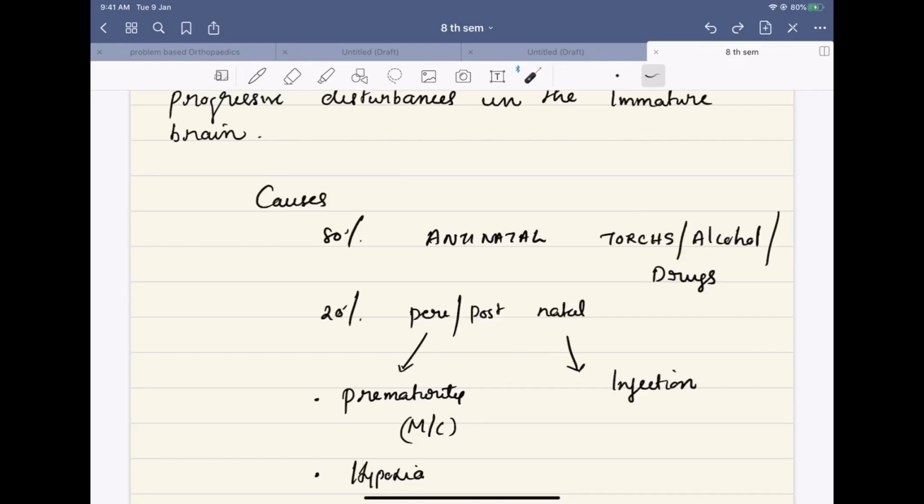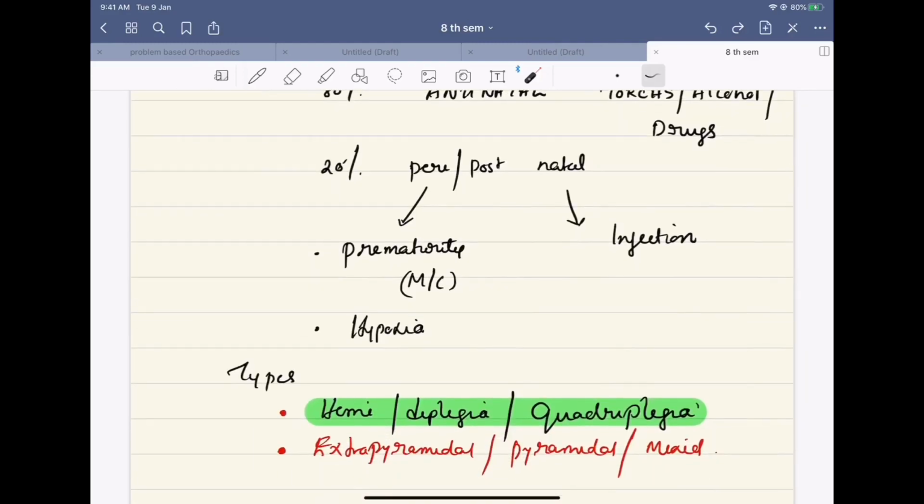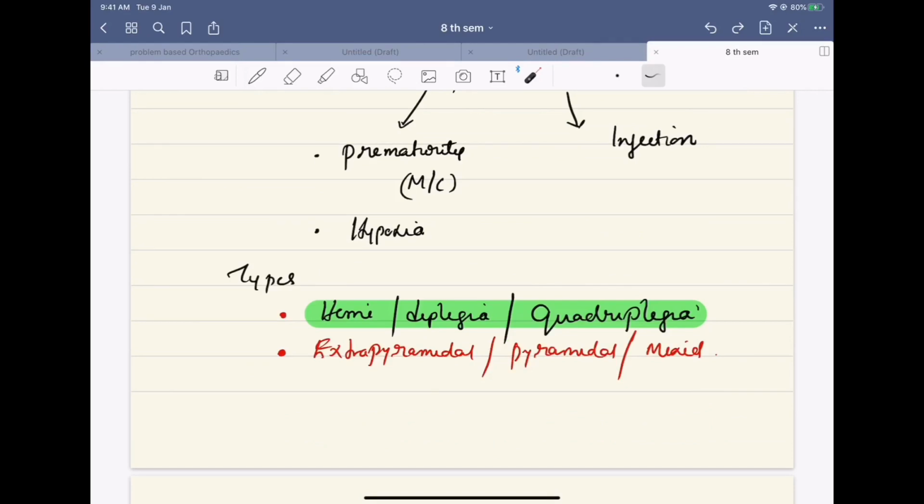20% are due to peri and postnatal causes. The most common perinatal cause is prematurity. The most important postnatal cause is infection. Hypoxia is also believed to be a cause of cerebral palsy. Classify cerebral palsy into hemiplegia, diplegia, or quadriplegia. Or based on the location, it can be extrapyramidal, pyramidal, or mixed.